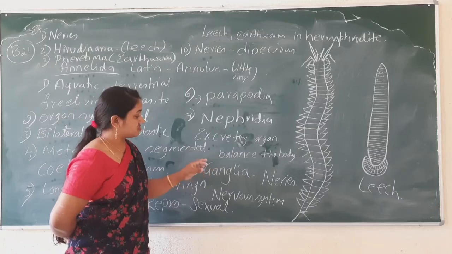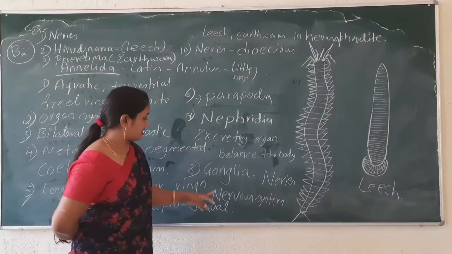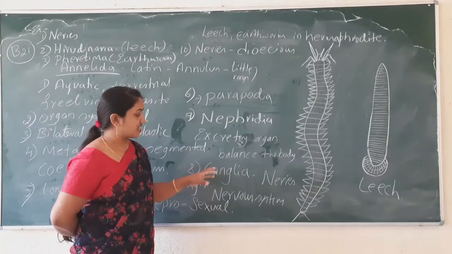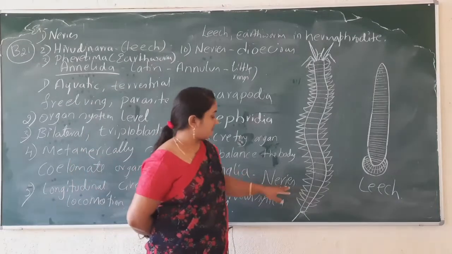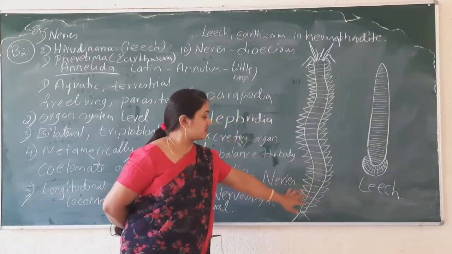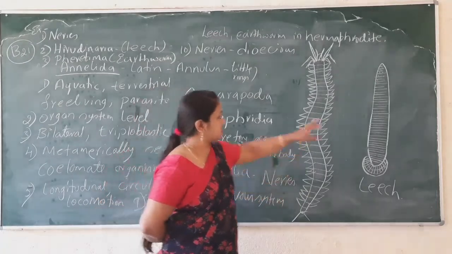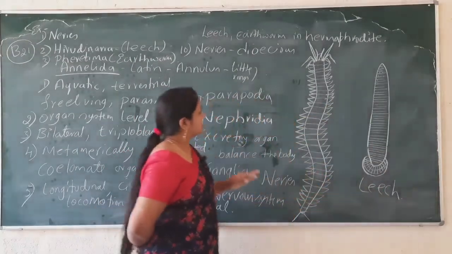So here I have written Nereis. I have labeled and named this organism. The name of the organism is Nereis and this one is the leech.